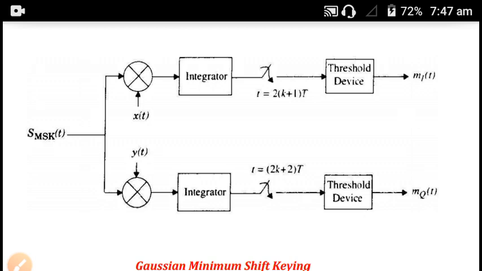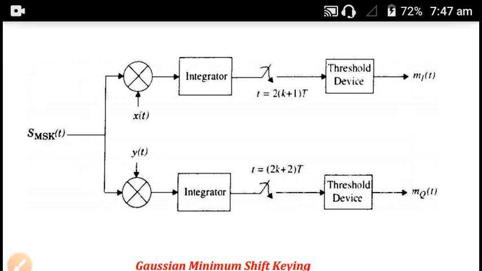The integrated signal is given to the decision circuit at the end of each 2-bit period.